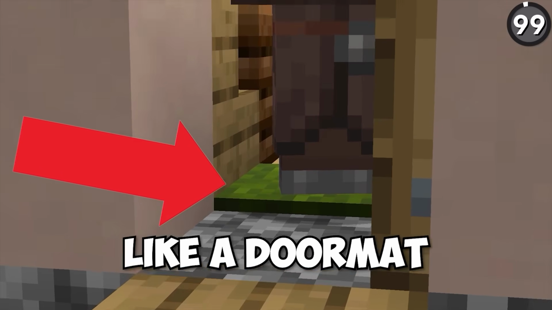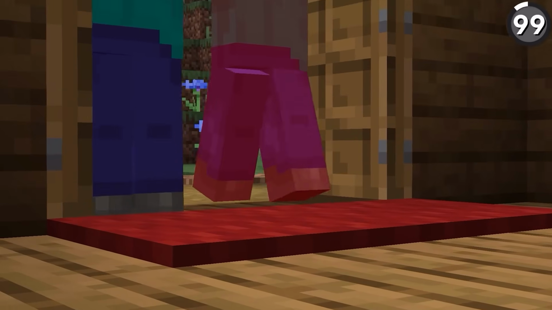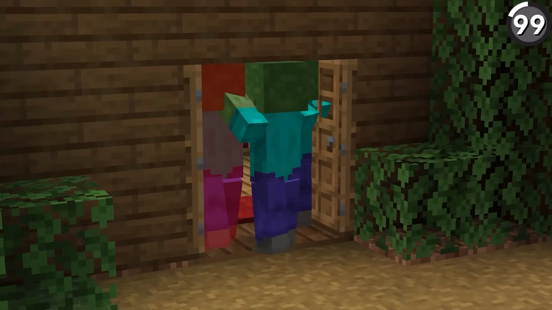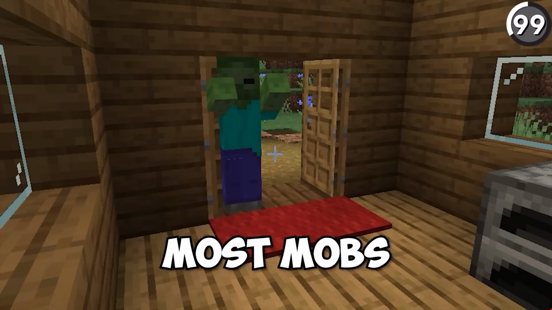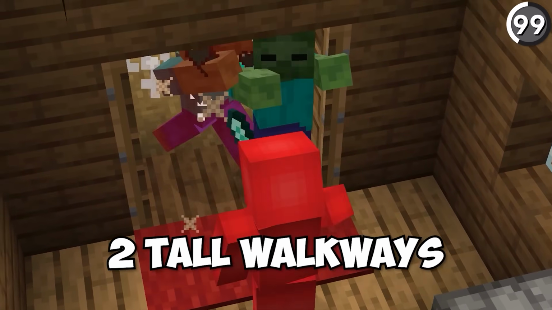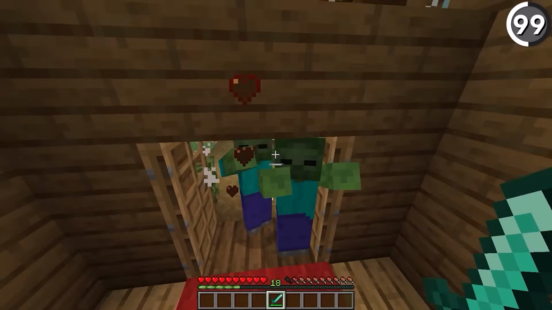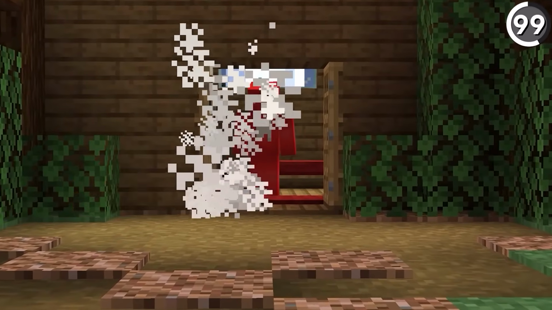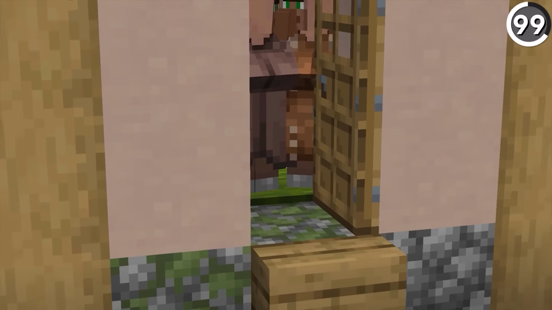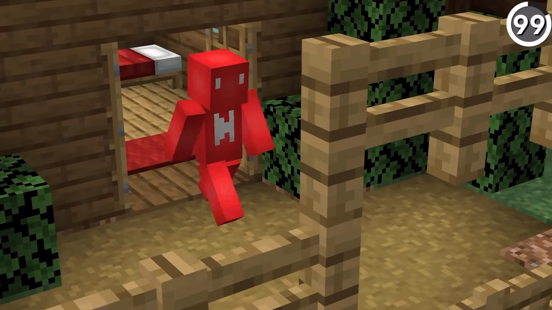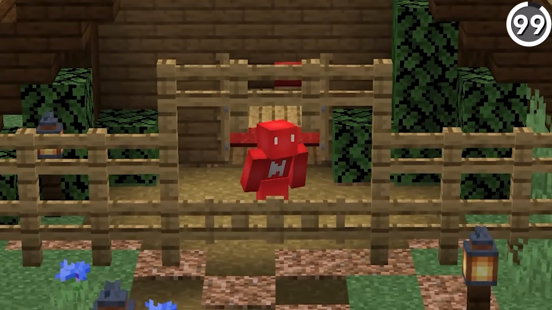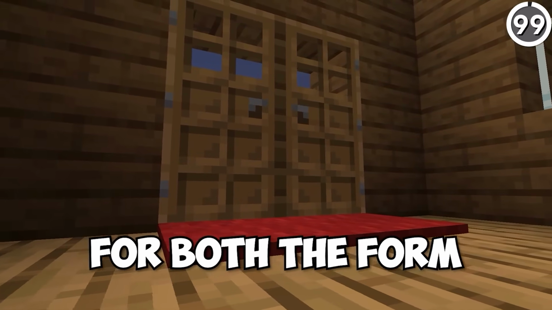This may look like a doormat, and it is, but it also doubles as an effective way of keeping mobs out of your base. No joke, by just having this simple carpet laid out like so, we prevent most mobs from walking through 2 tall walkways. And since their pathfinding doesn't think that they can make it through, we can use this to keep certain mobs out or in a specific area that we want. And plus, having a couple of carpet pieces laying on your floor is a lot less distracting than having a fence or a guarded gate, meaning this works for both the form and the function.